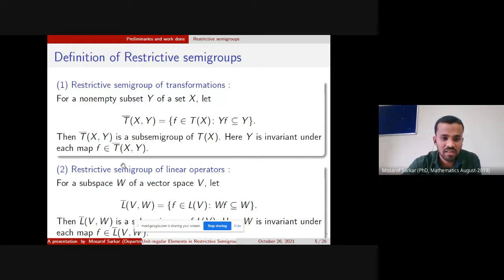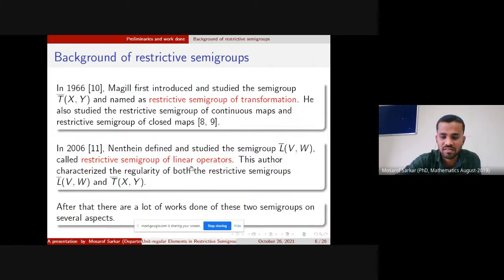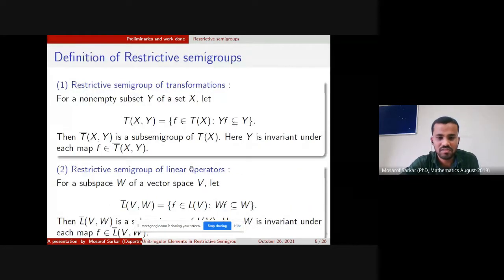Similarly, we can define the restricted semigroup of linear operators. Here the difference is the linear operators satisfy the condition Wf is a subset of W.